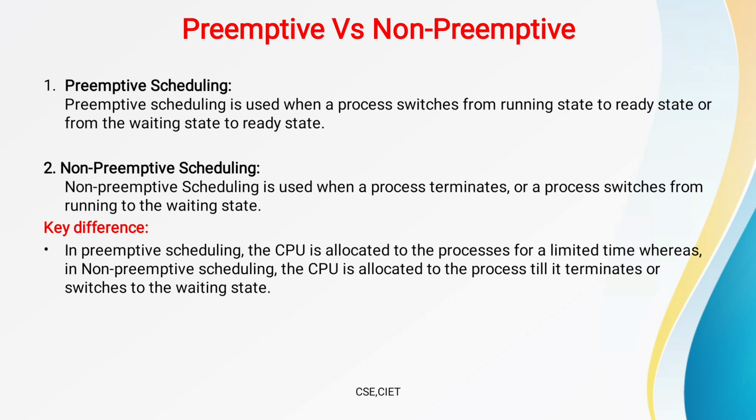In non-preemptive scheduling the CPU is allocated to the process till it terminates, meaning when the process is under execution and has been completed, or the process changes to the waiting state. Remember, in preemptive scheduling we can forcefully stop the execution, but in non-preemptive scheduling the process is terminated only when it has completed its execution. That's the major key difference.